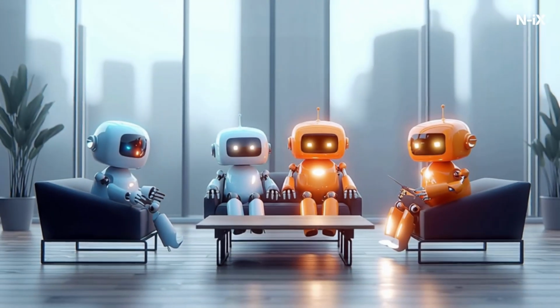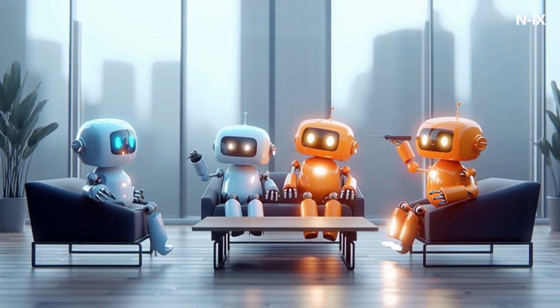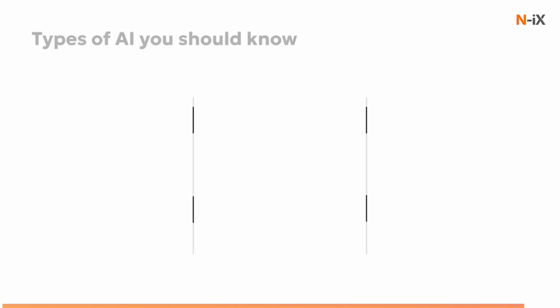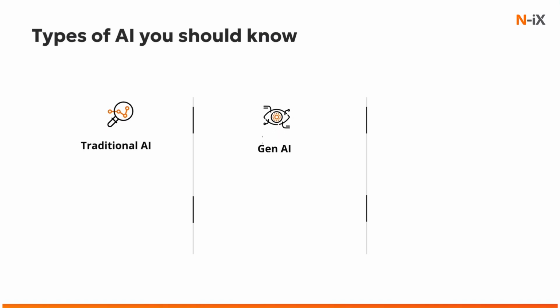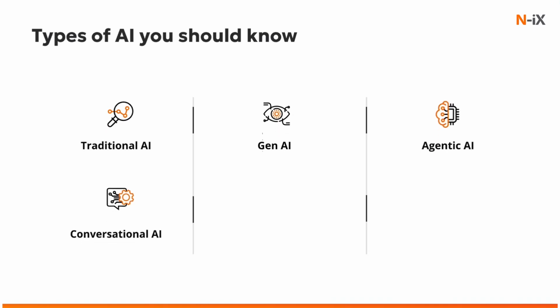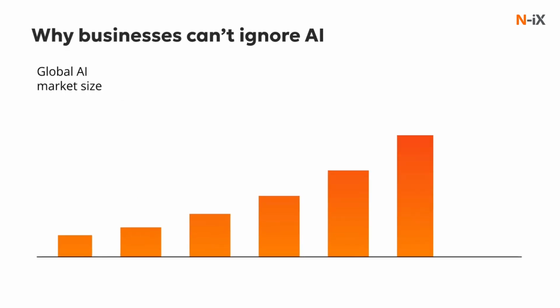Before evaluating any tool or vendor, it helps to understand the 5 types that you hear the most: traditional, generative, agentic, conversational, and explainable AI. Each works differently, each solves a different problem, and each carries different costs and risks. Now is a good time to get on top of AI discussions.